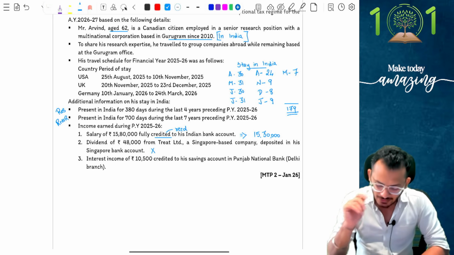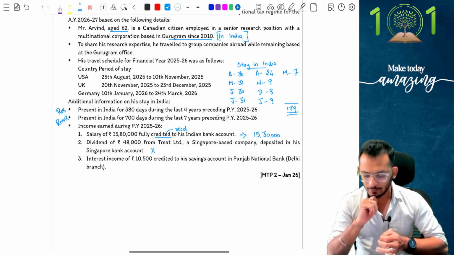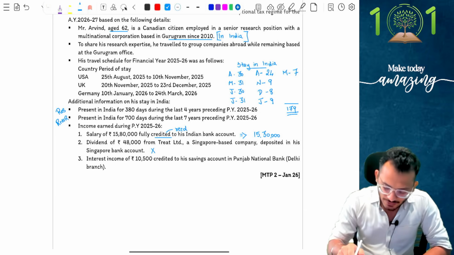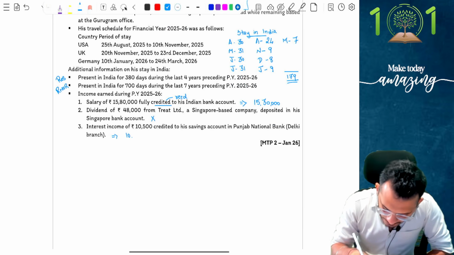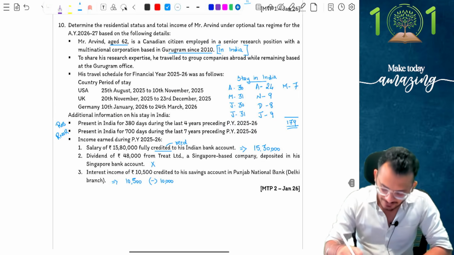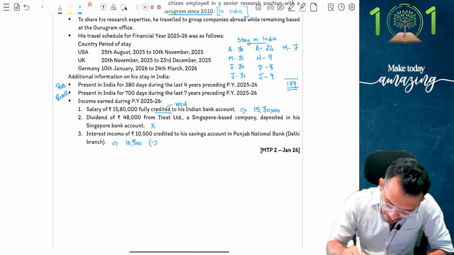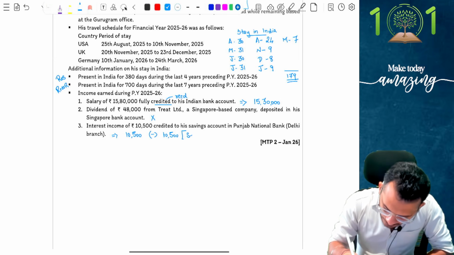Third, interest income of 10,500 which is credited to his savings account in Punjab National Bank, Delhi branch. I have received 10,500. So what am I going to do? I'm going to tax the 10,500, and I'm going to claim 10,000 rupees as, no, can I claim the full deduction? Yes, I have become a resident, right? Because I've become a resident, I can claim the full 10,500 rupees as a deduction under section 80TTB.